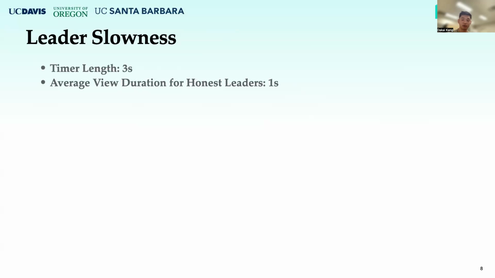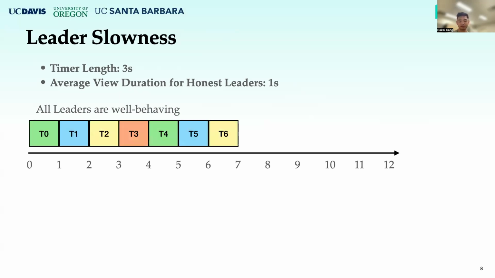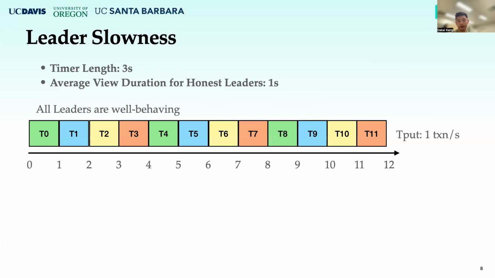This is an example about how these slow leaders can negatively affect the performance of HotStuff. Here, we assume the timer length of each view is 3 seconds, and the average time for an honest leader to commit a transaction is 1 second. If all the leaders are honest, the system will behave like this, and the throughput would be 1 transaction per second.